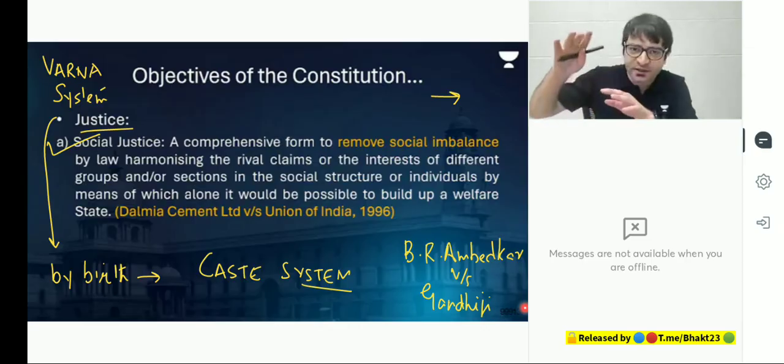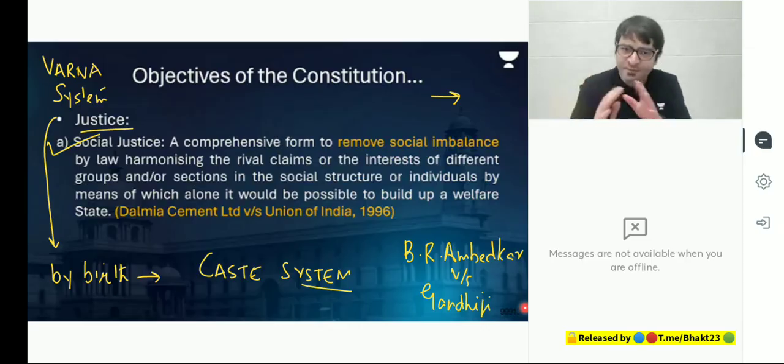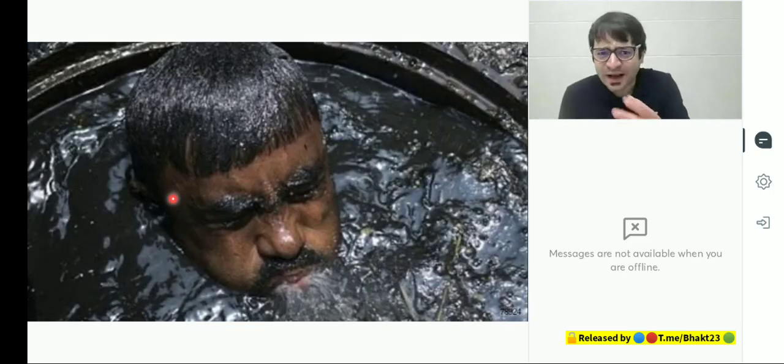So there are different structures in the Hindu society, and there are claims by different sections of the society. We have to accept them so that we build a welfare state. Social justice is one aspect of justice in India. But whether it is happening or not, untouchability is still rampant. Every day, newspaper articles say a particular member of the Dalit community was killed or assaulted because of that caste identity.